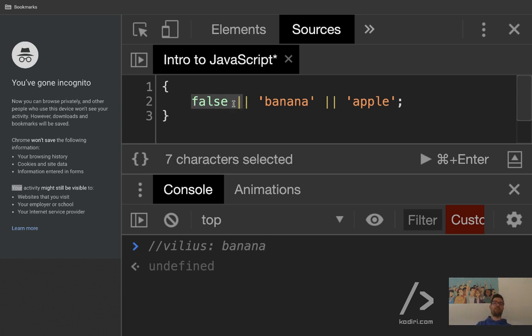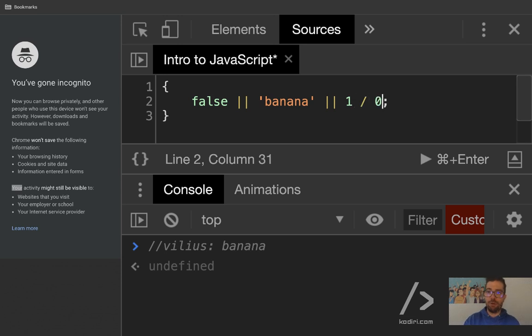With the OR operator, it will check from left to right until it finds one truthy value. Is false truthy or not? No, right? Next one. Is banana truthy or not? Yes, return it. What happens if I do something extremely aggressive on the right-hand side?